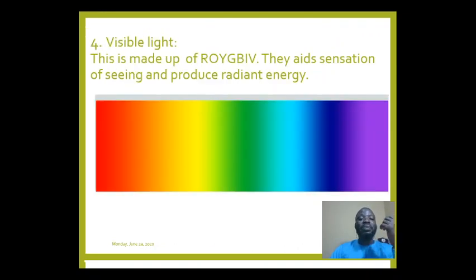The fourth one we have is visible light. Visible light comprises all the light that we can see, and among all the radiation that we have, the only one that we can see clearly is visible light. It is made up of the whole light spectrum. That is ROYGBIV, don't forget that: red, orange, yellow, green, blue, indigo, and violet. All of these are examples of visible light, and their main function is that they produce the sensation of seeing, and they produce what they call radiant energy.